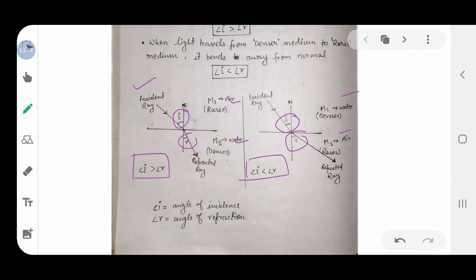Angle of incidence is shown by I and angle of refraction is shown by R.